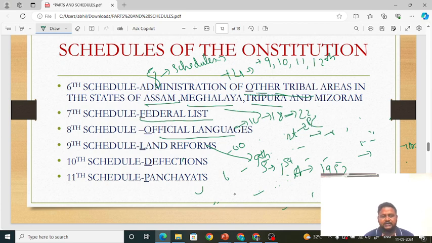Okay, friends. Next, when it comes to the 10th schedule. The 10th schedule was added in 1985 through the 52nd Amendment Act. The 10th schedule talks about defections. That is, it is basically talking about anti-defection. What do you mean by defection? Suppose, for example, I am in Congress.